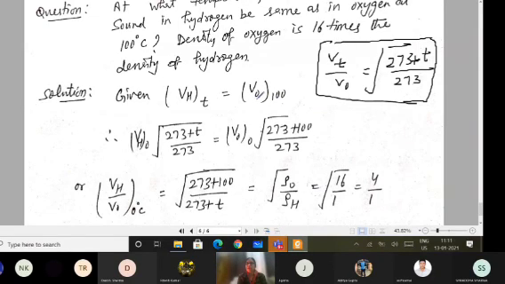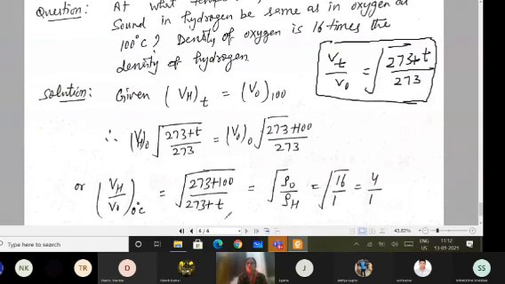And if I write the value for Vt from here, I will be writing V naught into the square root of 273 plus T upon 273 for hydrogen, equals V naught for oxygen into the square root of 273 plus 100 divided by 273. And by the density variation formula, it equals the square root of the density of oxygen to the density of hydrogen. And the density of oxygen is given as 16 times the density of hydrogen, so I can put the value 16 upon 1 under the square root. On solving, I am getting 4 by 1.